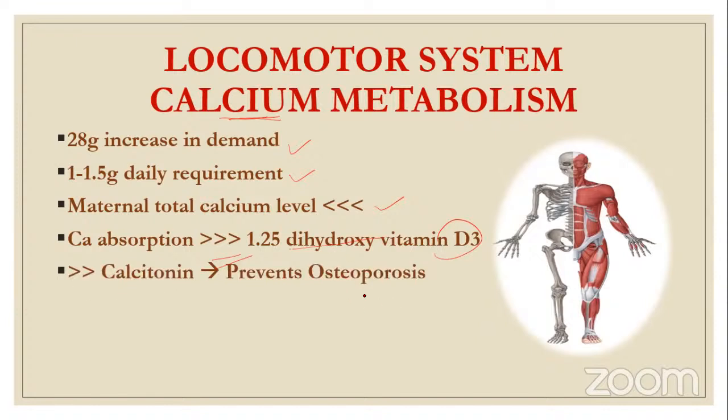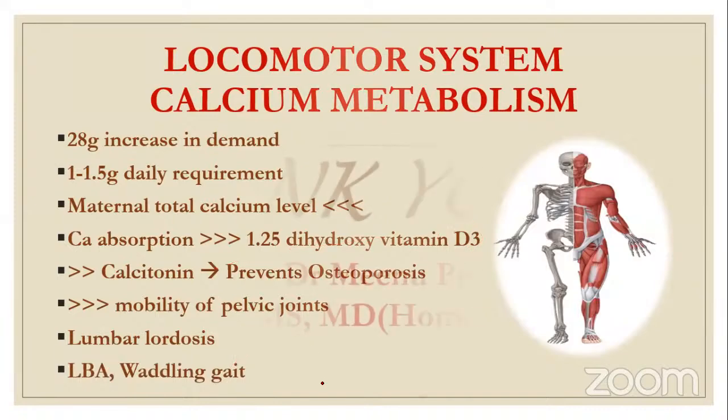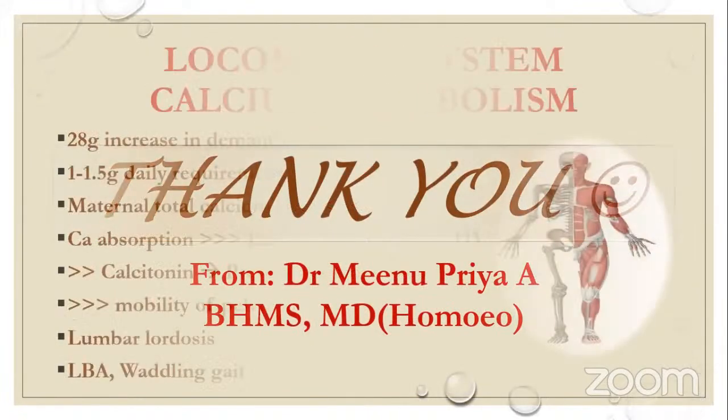That is why hyperparathyroidism is not seen, and there is no osteoporosis seen in a pregnant woman. Why? Because this is the physiology that is happening, and there is increased mobility of pelvic joints. There is lumbar lordosis because of the enlarged uterus, and also waddling gait and low backache because of the enlarged uterus. So these are the physiological changes.